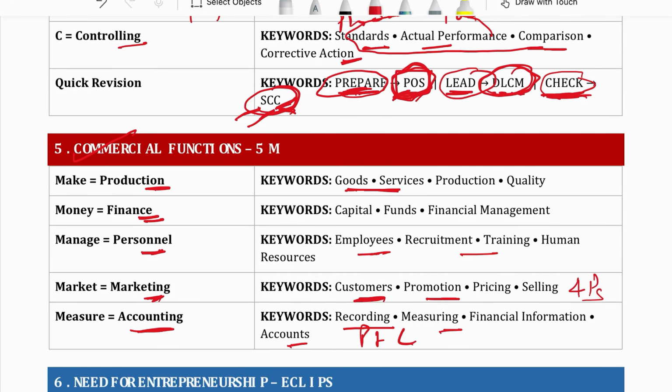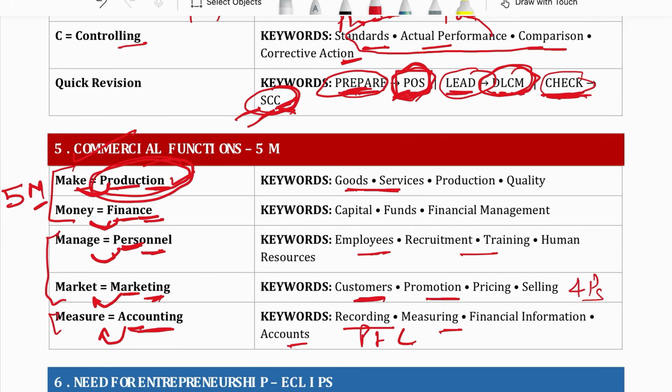So for that, we will remember the term 5M. There are 5M. Production means make, finance means money, personnel means manage, marketing means market, accounting means measure. So remember this term: make, money, manage, market, measure. Make means production, money means finance, manage whom? Personnel. Market means marketing, measure means accounting.